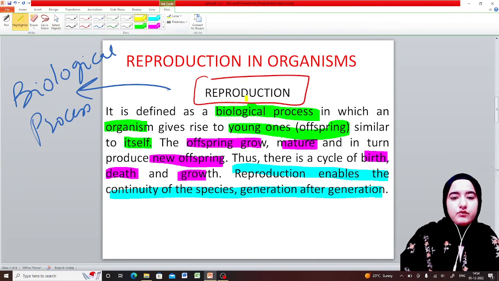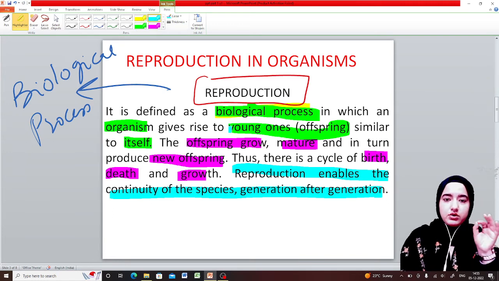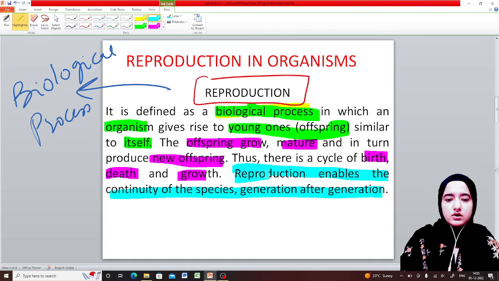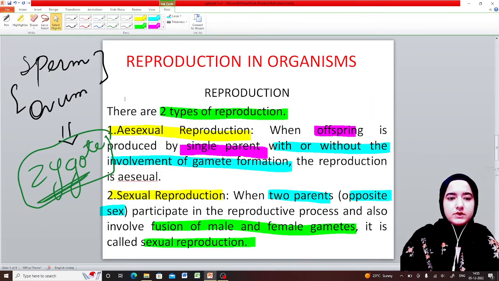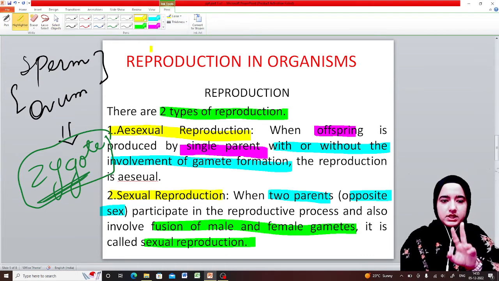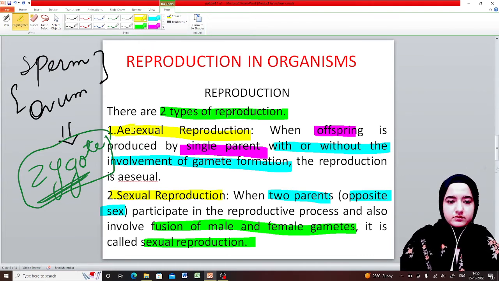And then we saw what reproduction is. Reproduction is a biological process in which an organism gives rise to young ones. Moreover, reproduction enables the continuity of species generation after generation. Then we saw there are two types of reproduction: asexual and sexual.